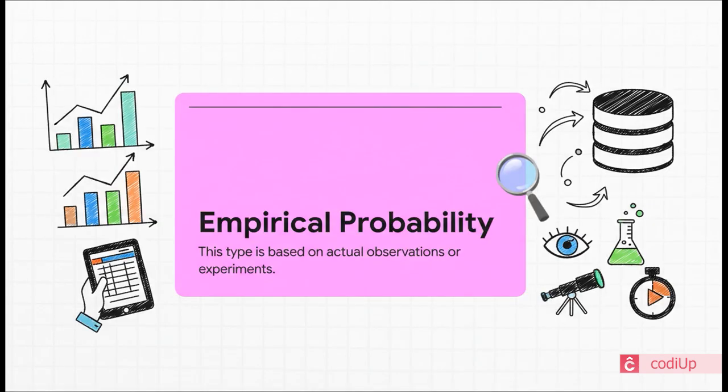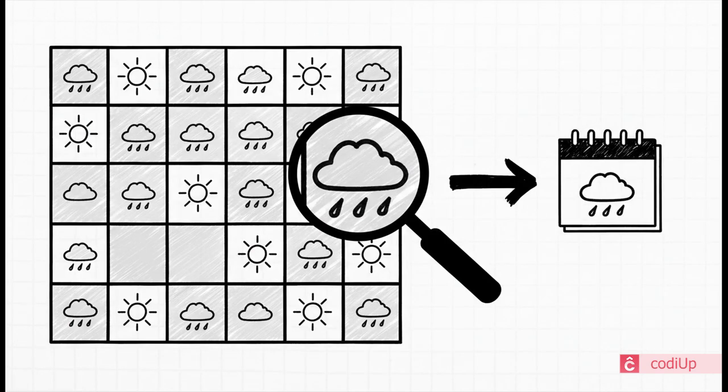But what about situations that aren't so perfect and balanced? Well, for those, we need empirical probability. This type isn't based on theory at all. It's based on cold, hard data from what's happened in the past. So if we pull up the historical weather data and see that, hey, over the last 100 days, it rained on 30 of them, we can figure out the empirical probability. Our best guess for rain tomorrow, based on that data, is 30 out of 100, which is 0.3. See, we're using past experience to make a prediction.